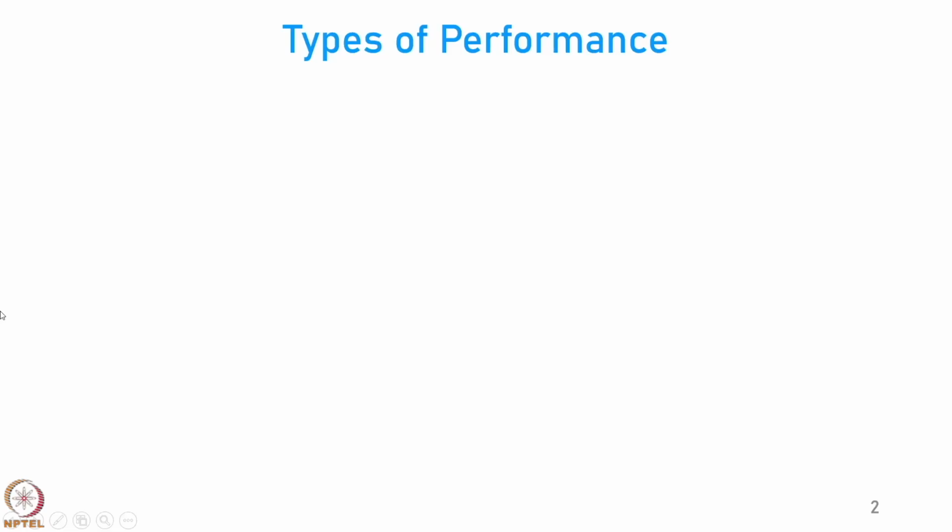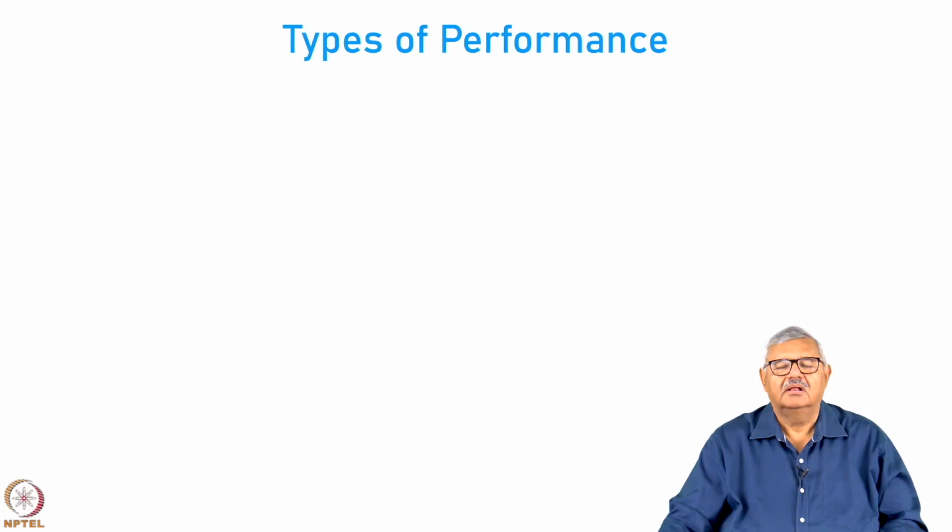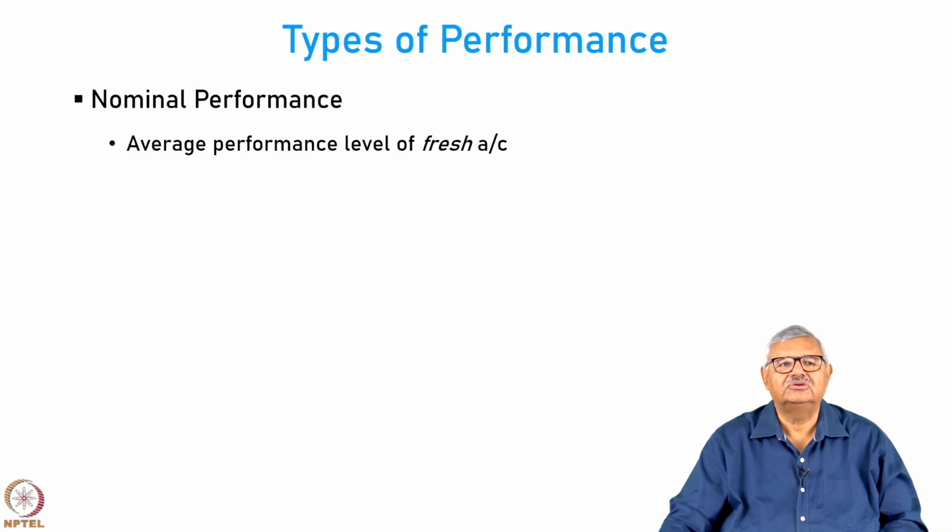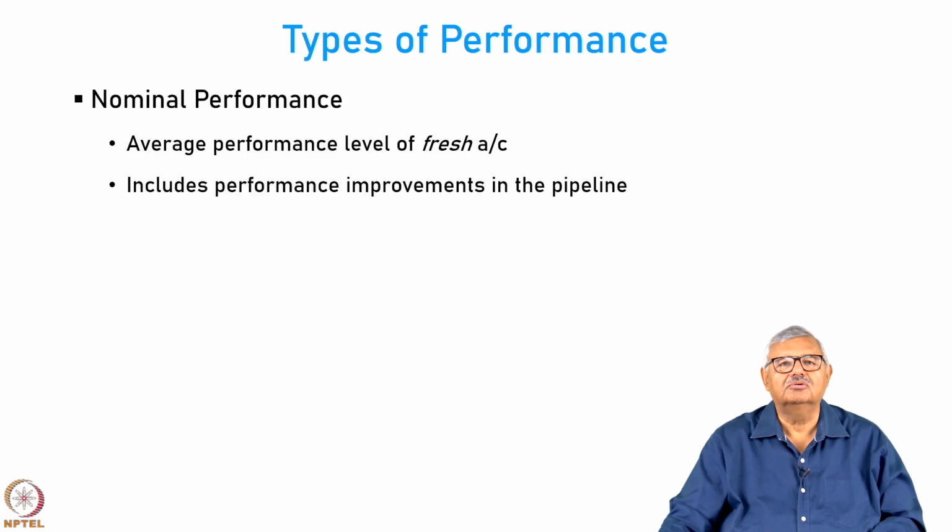Let us resume some important concepts related to airline fleet planning from last time. Let us start with looking at the various types of performances as considered in the field of civil aviation. There is something called nominal performance, which is the average performance level of a fresh aircraft which is delivered from either the manufacturer or from anybody who produces the aircraft. Now, this includes all the performance improvements which are incorporated and also in the pipeline.